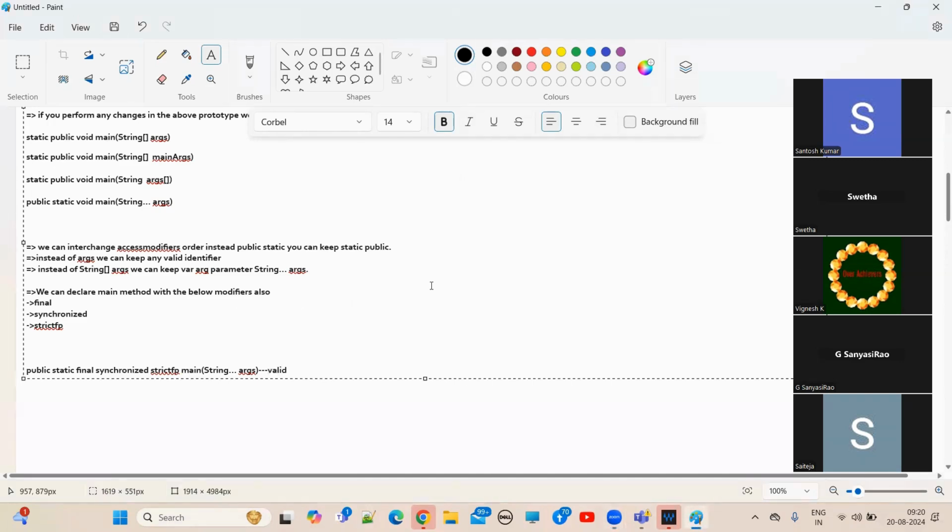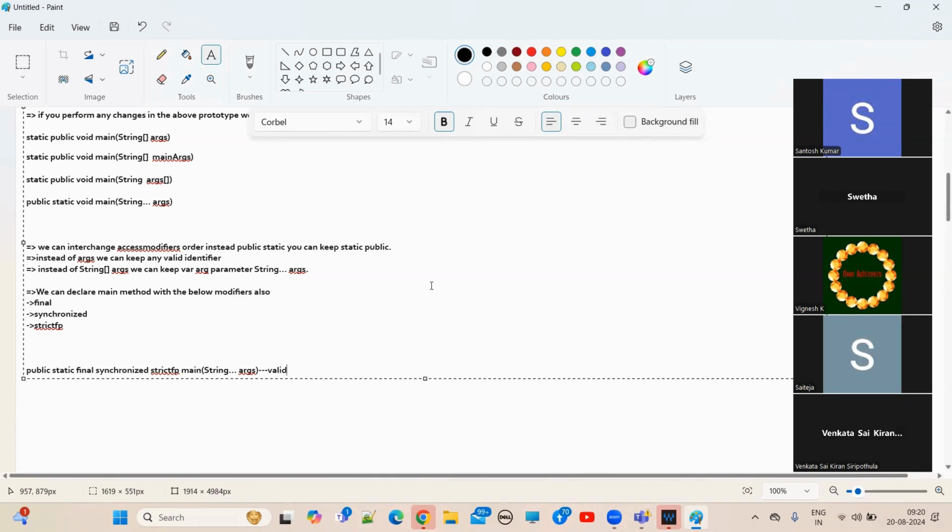Understand? This is valid. Just now I discussed, right? See the above point. What I'm saying? We can declare the main method with the below modifiers also. So not only public static void main.